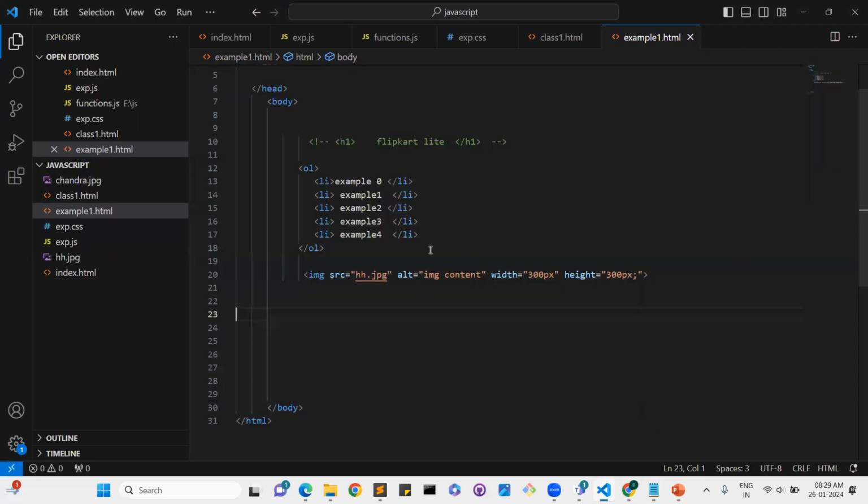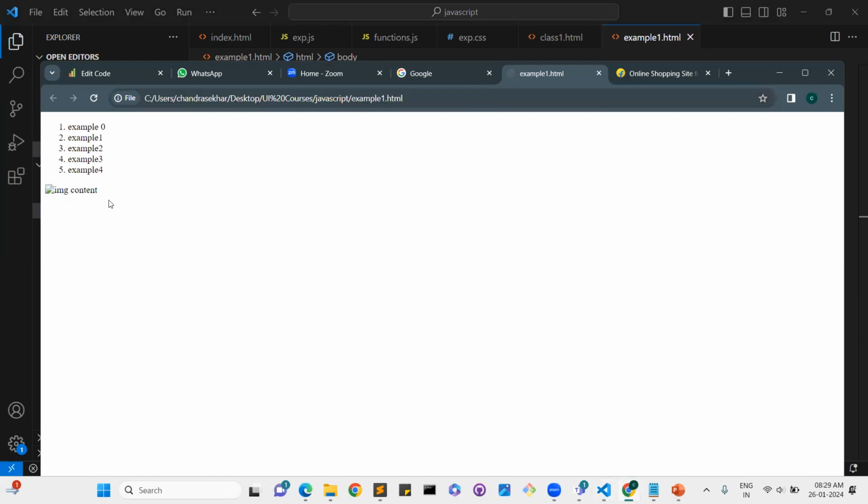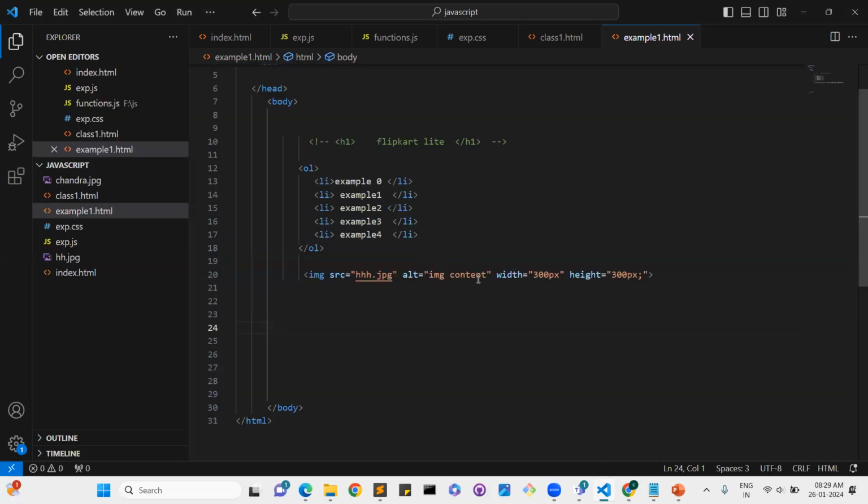And one more thing, for example, if I added the image the wrong way, the alt content will be displayed. See, the alt content is displayed because I entered the wrong image. So in its place, the alternative will display the image content that I added.